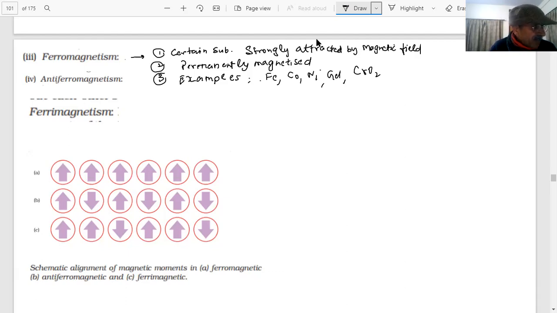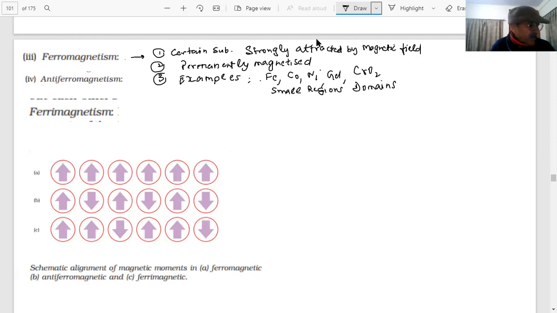So what happens, students, in the solid state, metal ions of ferromagnetic substances are grouped together into small regions. As I said, there are some dipole-type situations in the crystal, students. Dipoles, plus-minus type of variation is there in them, students. There are small regions in the crystal, students, which we call domains.